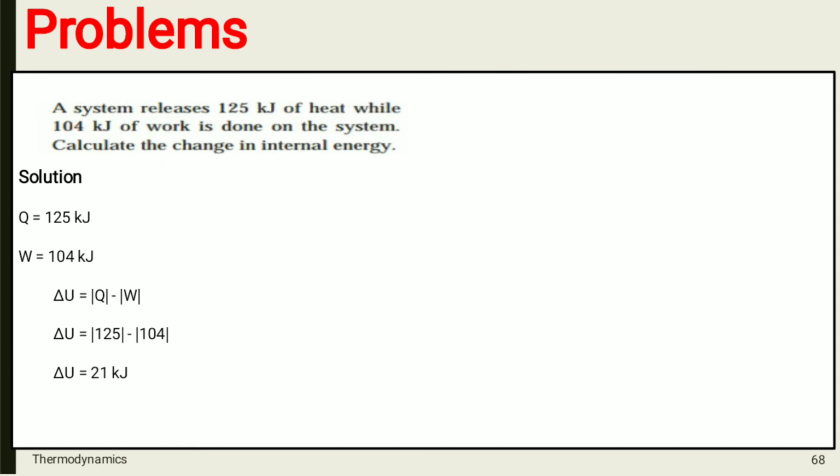So here directly you have to use the formula delta U is equal to mod of Q minus mod of W. Q is given, that is 125 kilojoule, and work done is given, that is 104 kilojoule. If you put all these values together in the formula, you will get delta U is equal to 21 kilojoule.